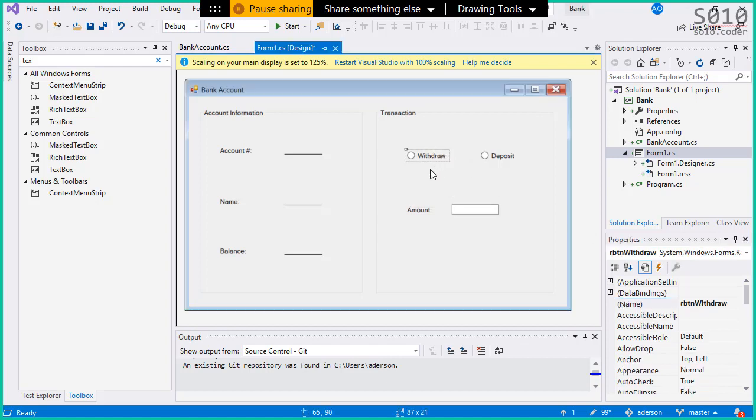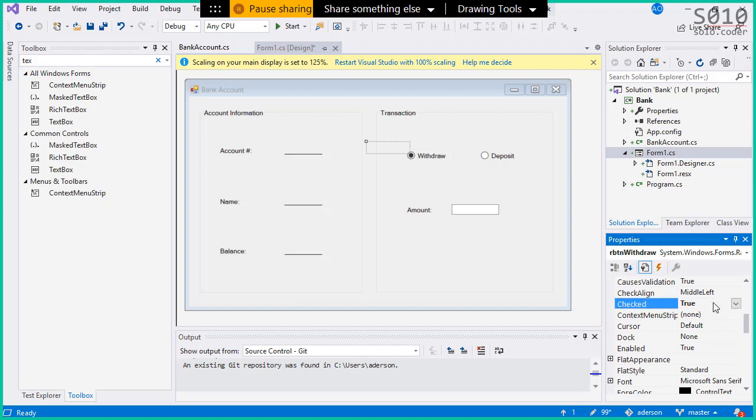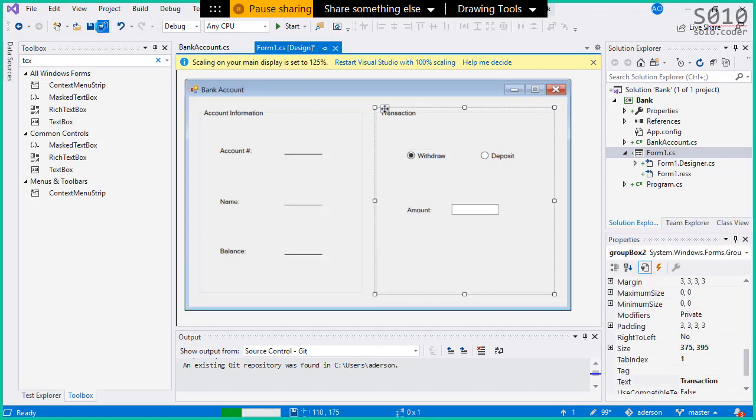Let's also set withdraw as the default option, okay? Because usually when you have two radio buttons, you should have one of the buttons pre-selected by default, okay? So let's go to the checked. Let's check this one here.